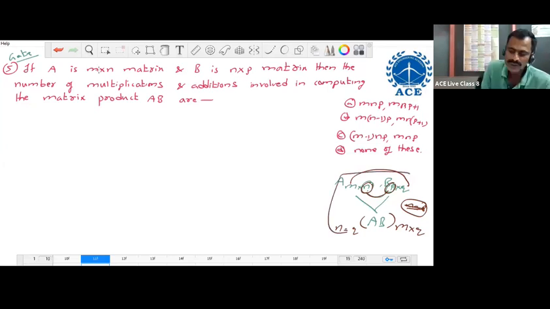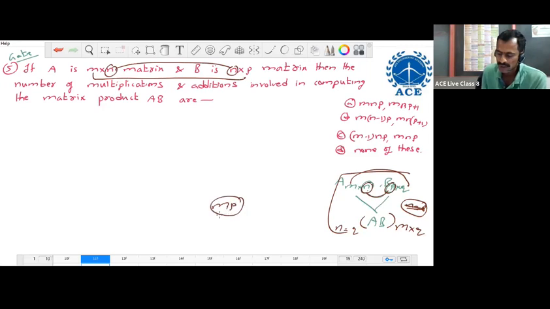Here A is an M cross N matrix, B is an N cross P matrix. Inner dimensions are the same. When inner dimensions are the same, inner orders are the same, the product exists. The resulting matrix order is M cross P only. The total number of elements in the AB matrix is M into P, MP elements only. To find these MP elements,